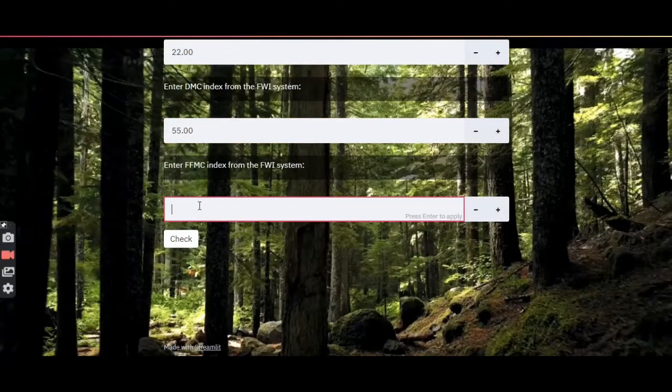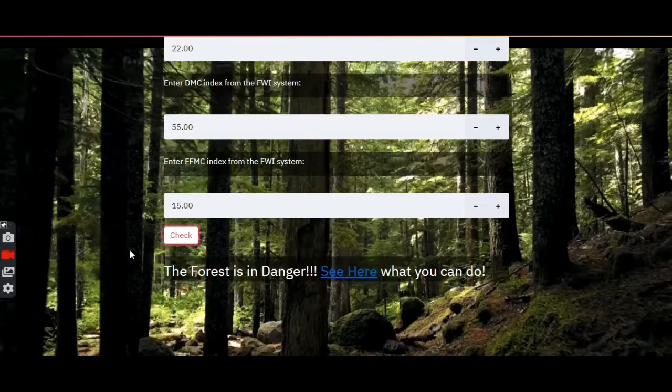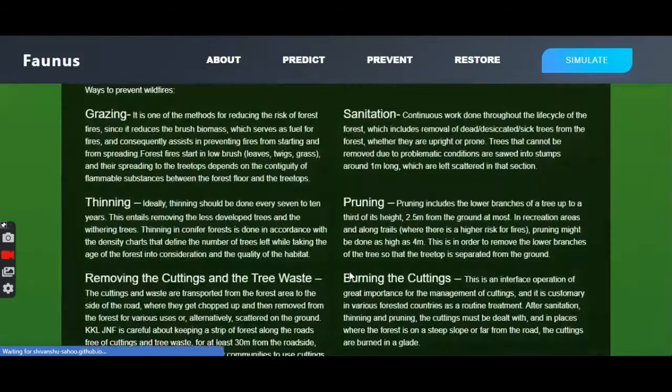Right now I'm just putting in random numbers to help you visualize what we're trying to do. So here, as you can see, it is showing that our forest is in danger and there is a chance of forest fire. So what can we do? So here's what we can do.